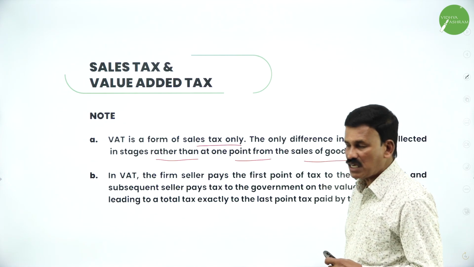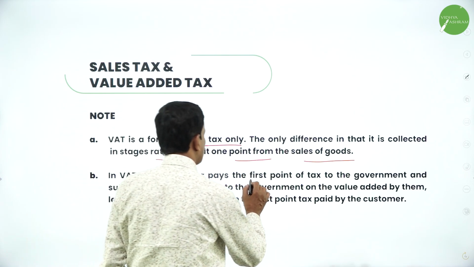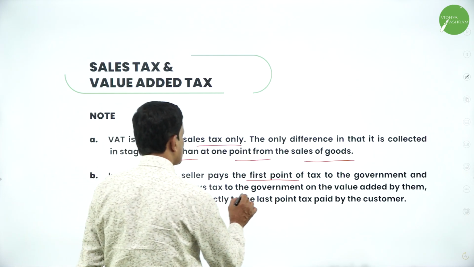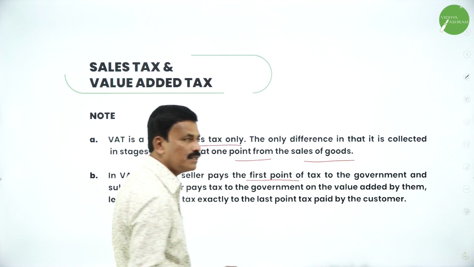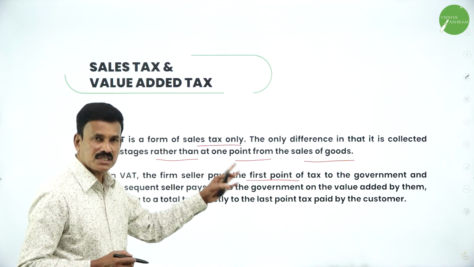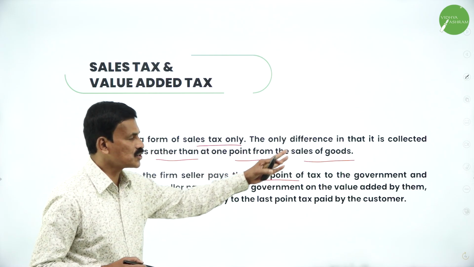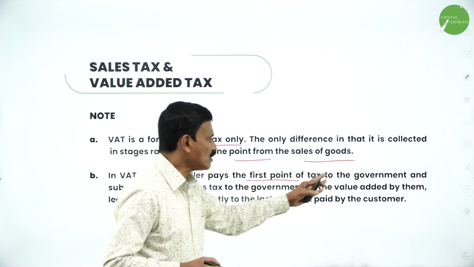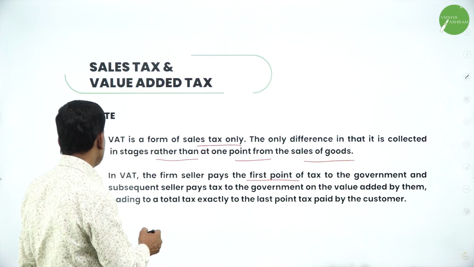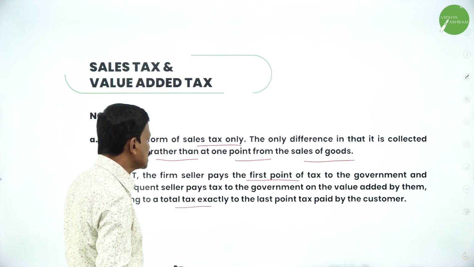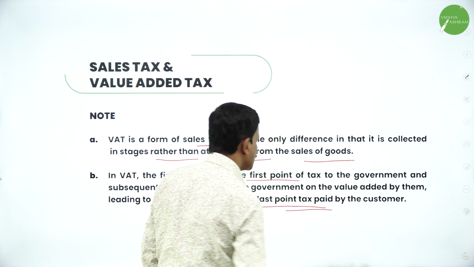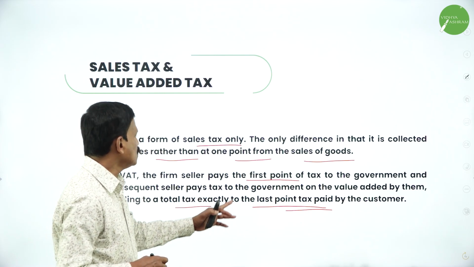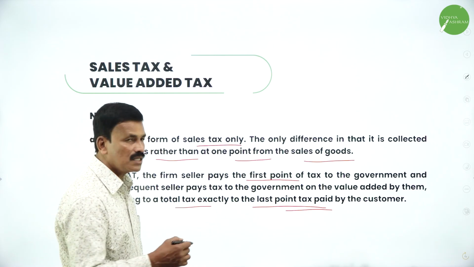Now, in VAT, the first seller pays the first point of tax to the government, and the subsequent seller pays the tax to the government on the value added by them. So that leads to a total tax exactly equal to the last point tax paid by the customer.